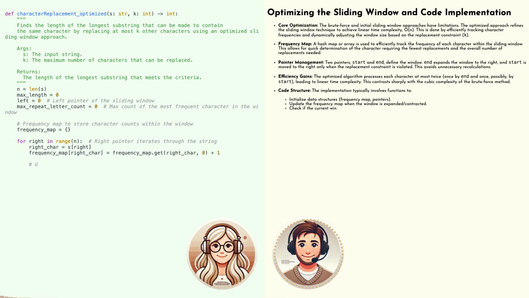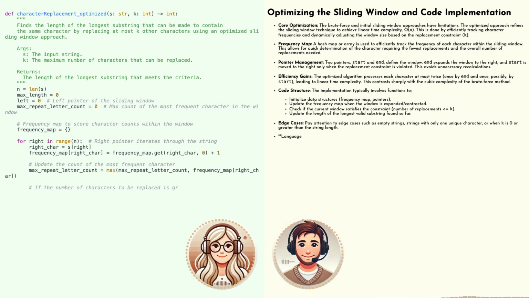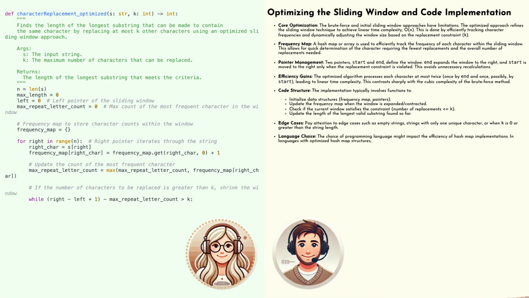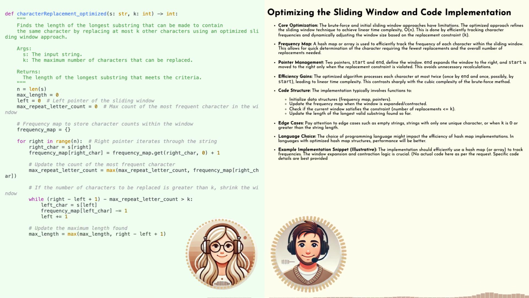Now think about this. What if our window becomes invalid? What do we do, throw in the towel? Meh. There's got to be a way to keep moving forward, right? Instead of shrinking the window back down, what if we just slid it forward? Like move both the start and the end pointers one step to the right.